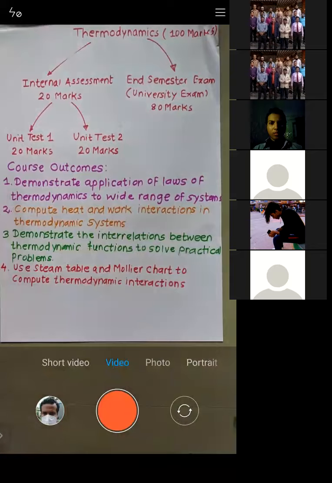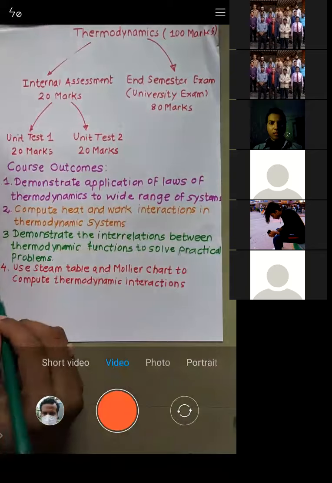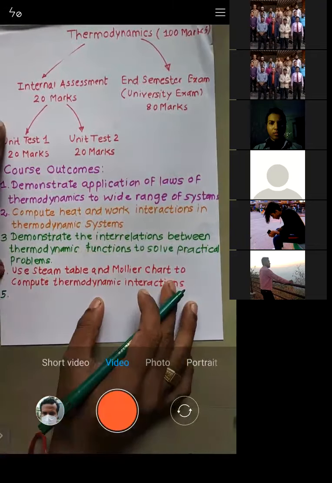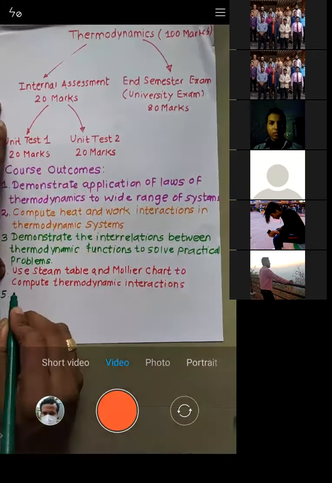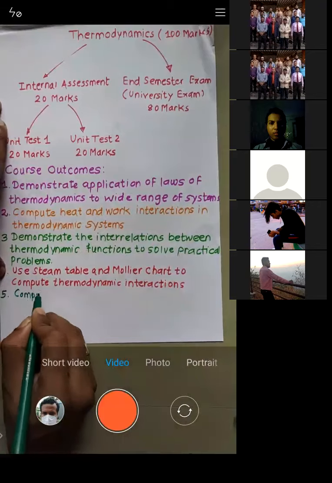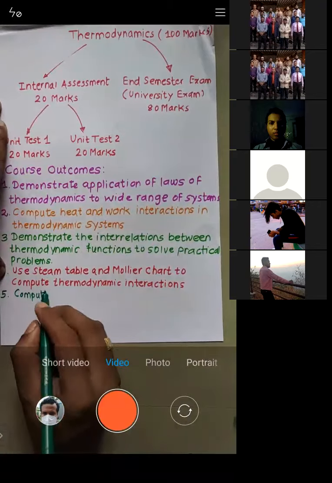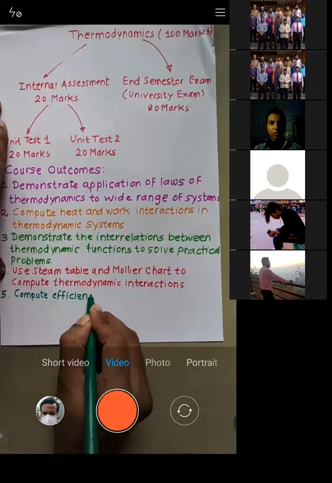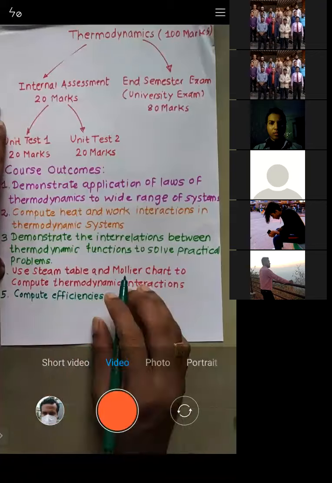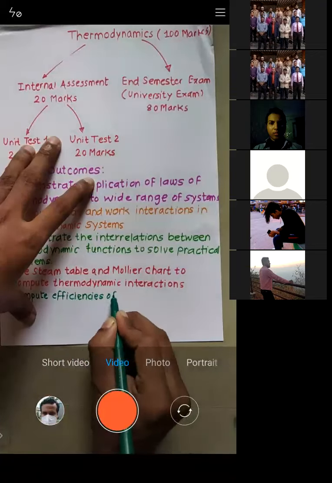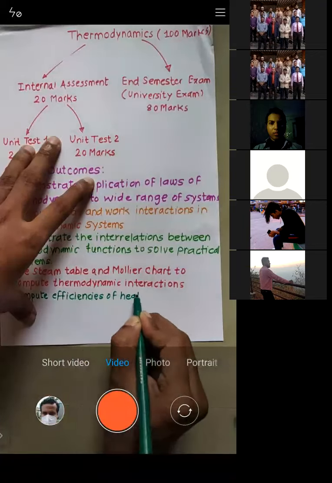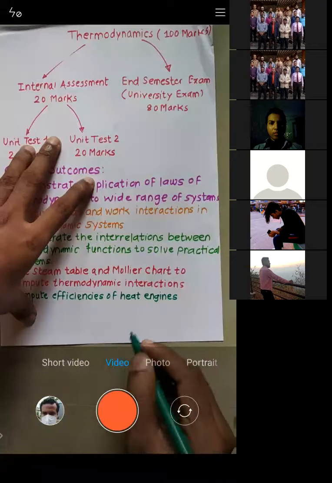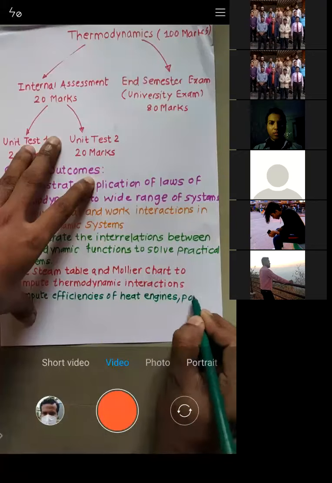Now I will go to the next outcome. I expect each of you should be able to compute the efficiencies of heat engines, power cycles.